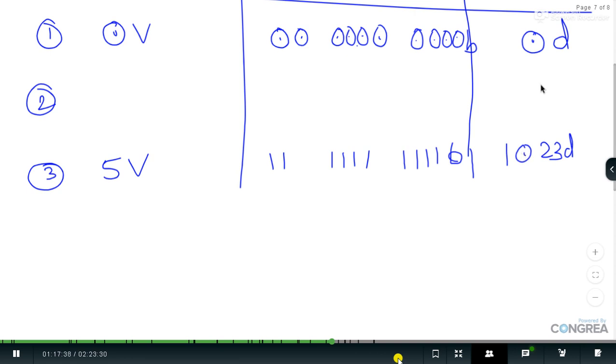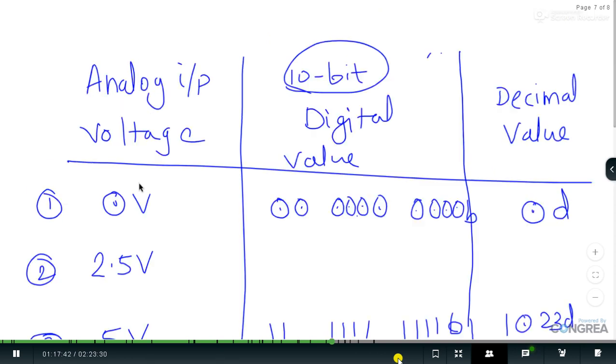So now my question is: suppose the analog input voltage coming towards the ADC is 2.5 volt, then what should be your decimal value? And what should be your digital value as well? This is the question for all the participants who are listening. You can calculate this.